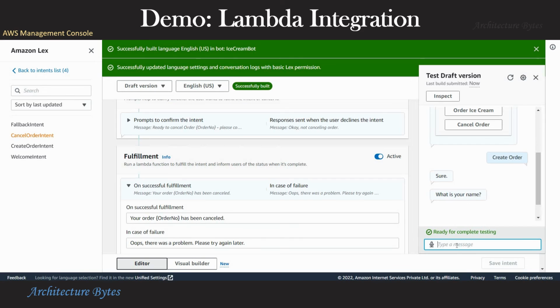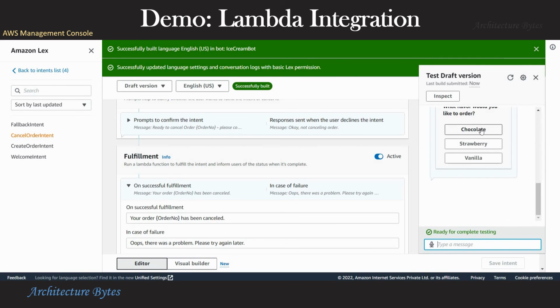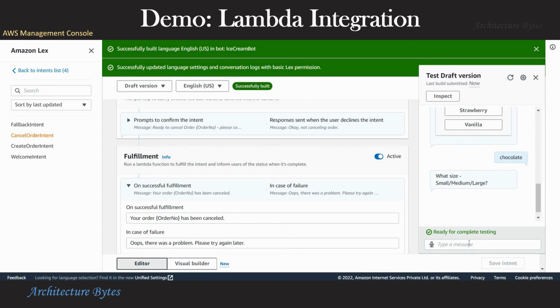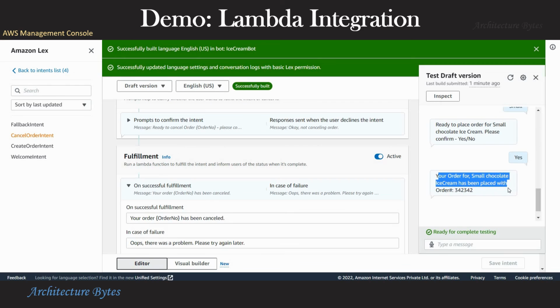Provide a name. Let's choose the chocolate flavor. And provide a size. Confirm yes. Now the order has been created. Now look at that message. Now this message is coming from the Lambda function.